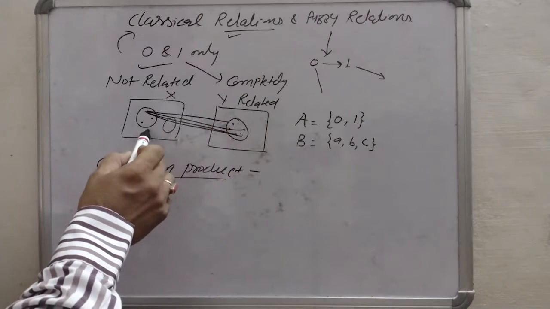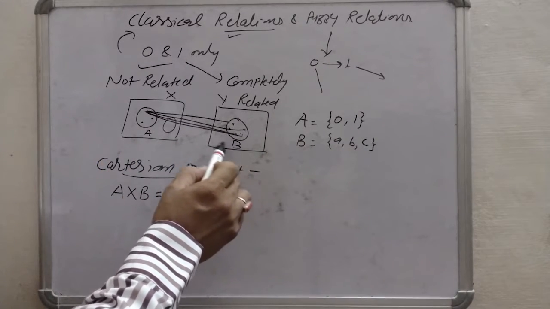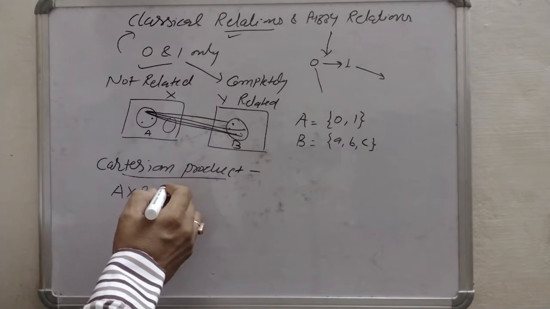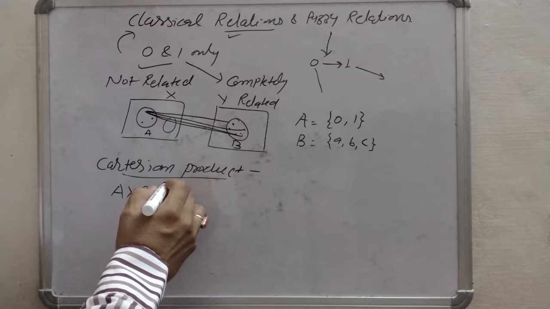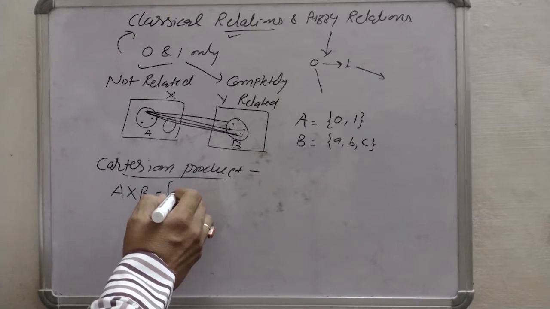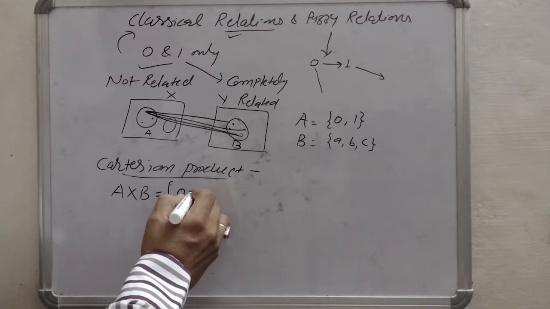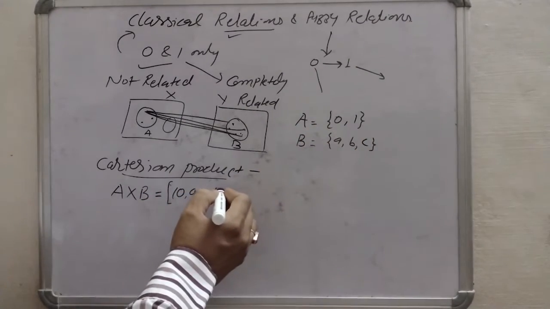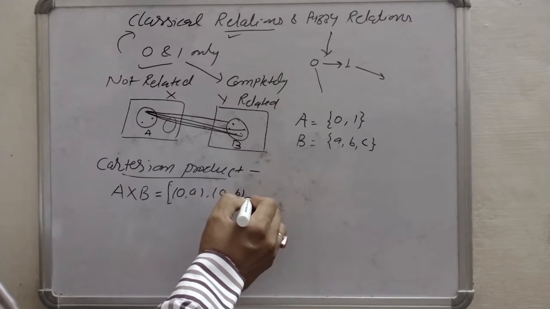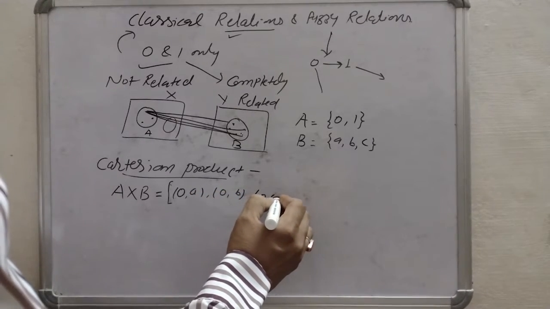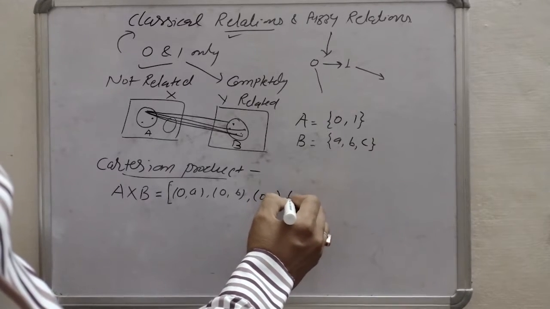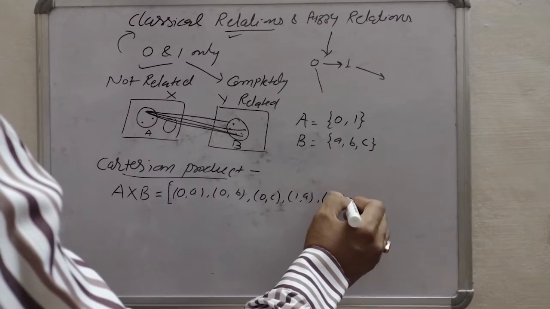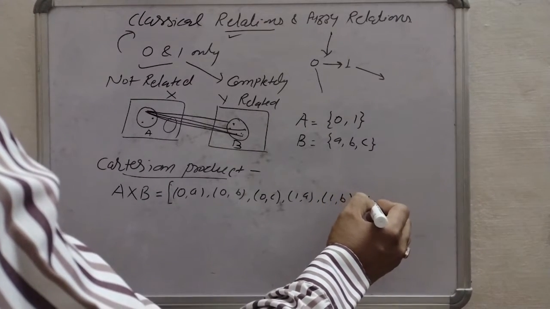Suppose A is this one and suppose this is B. So we will relate 0a, then 0b, then 0c, then 1a, 1b, 1c.